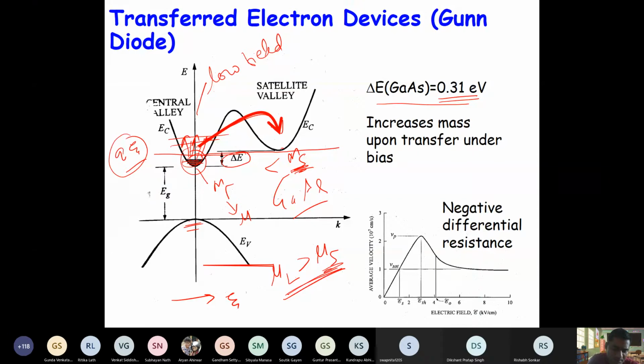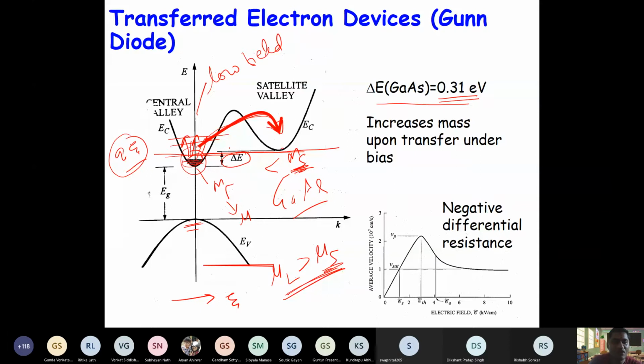So within a certain electric field, all the electrons are in the gamma valley. You have this v equal to mu E, right? And it can saturate also. But before saturation occurs, or just before the saturation occurs, these electrons have ability to go to second valley also, right? So some electrons will go to second valley, right? At even higher field, more electrons will go to satellite valley.